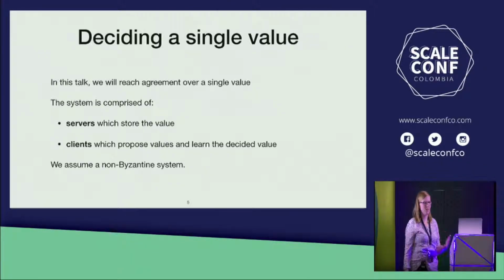Distributed consensus, as we're going to define it today, is simply the problem of deciding a single value. There are 2 components in the system: servers, which store the value, and clients, which propose values and learn which of their values was decided. This is not a talk about blockchain. We assume that the system is non-Byzantine. That means that the participants in our system do as they're told. They don't act arbitrarily, and they're not malicious.